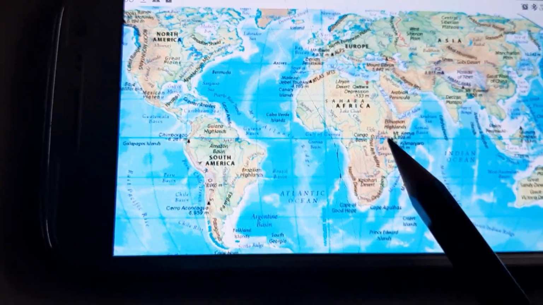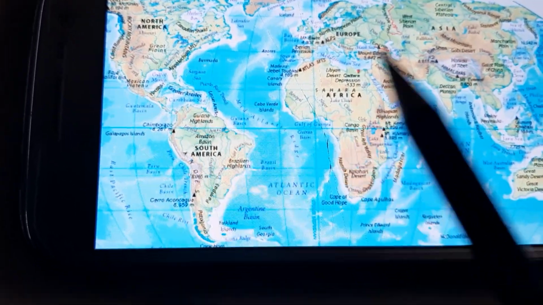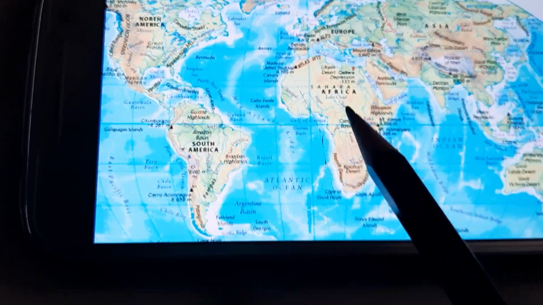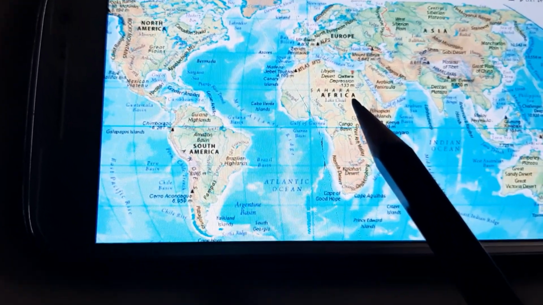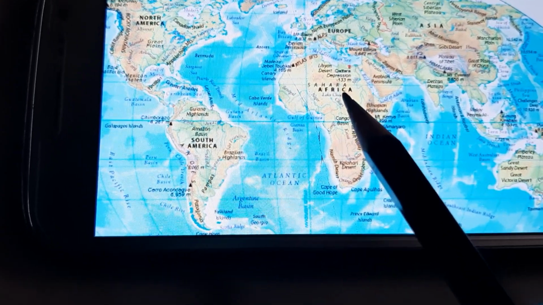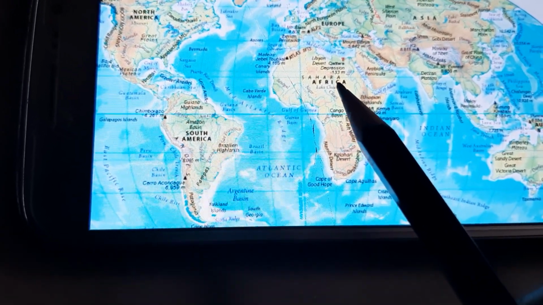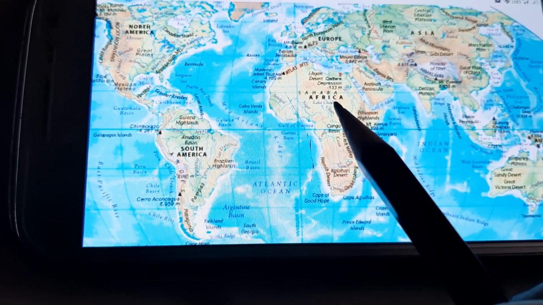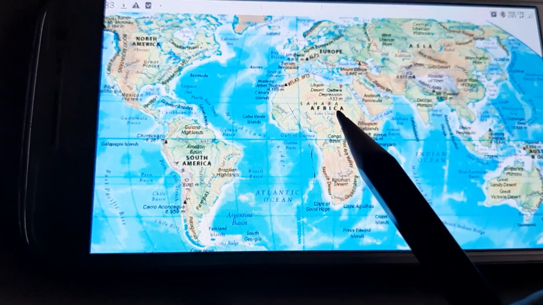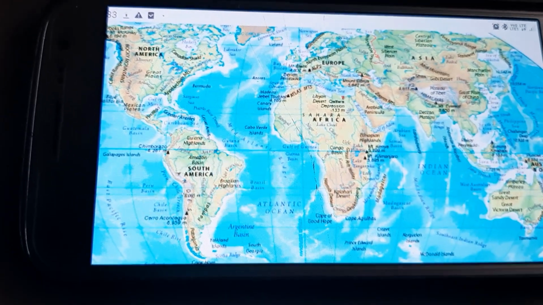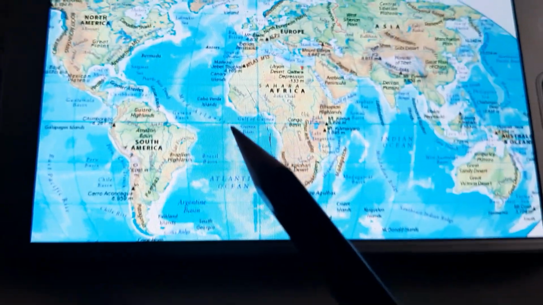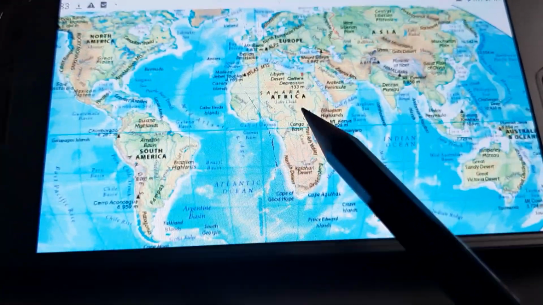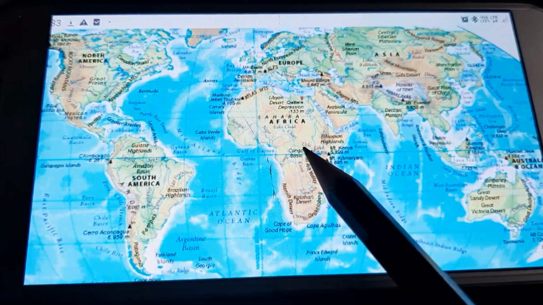Like we have mountains, hills, plateaus, and plains. So the major four types of landforms are mountains, hills, plateaus, and plains. There are many minor landforms also, like canyons, valleys, basins, and so on. So there are different types of landform, as you can see here. Now we'll use this map.